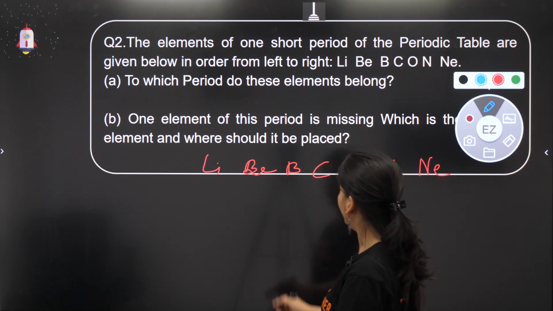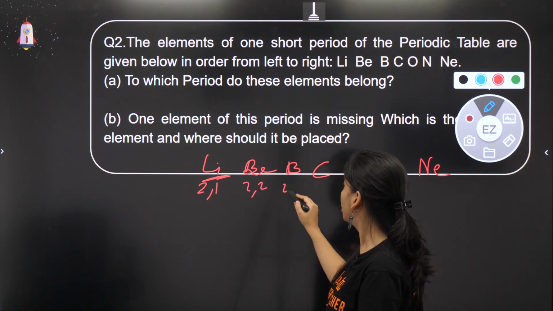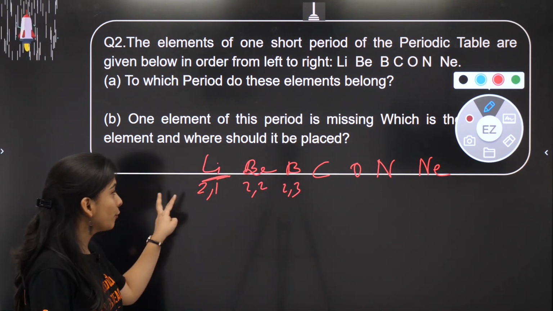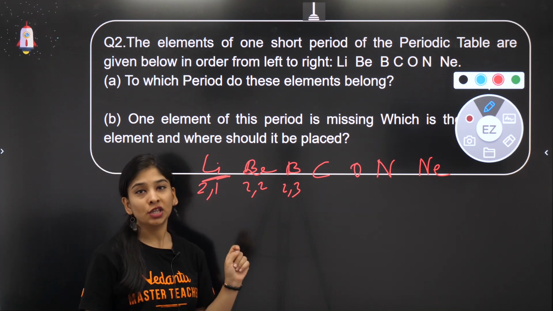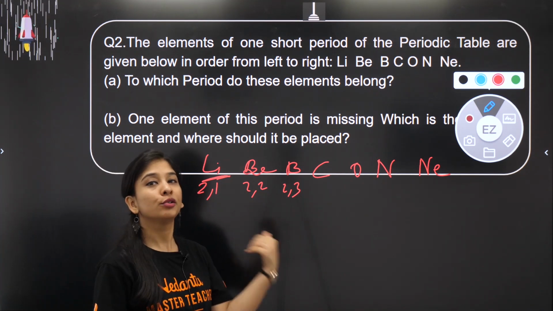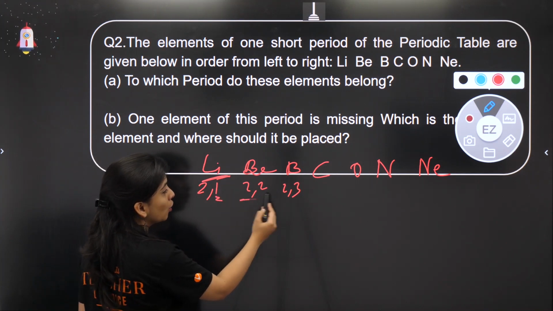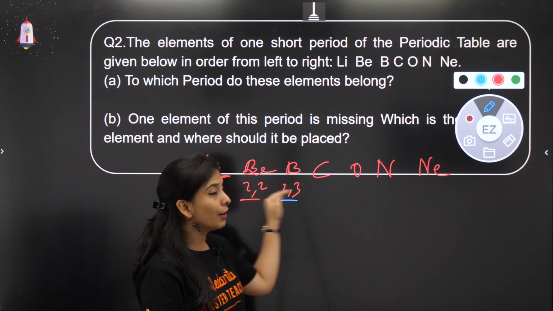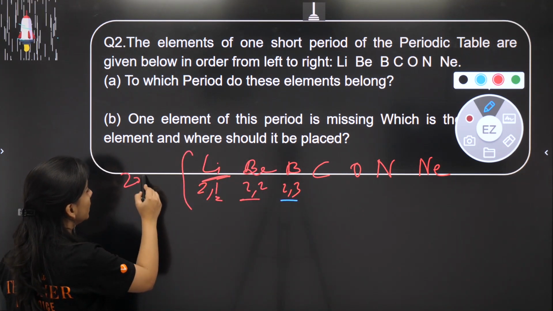Their configurations are 2, 1, 2, 2, 2, 3 and so on. So the period number is basically the number of shells present in the atom. The shell that the last electron has gone into, that is the period it belongs to. That means second period. All of these members belong to the second period. Fine, this is the first question only.